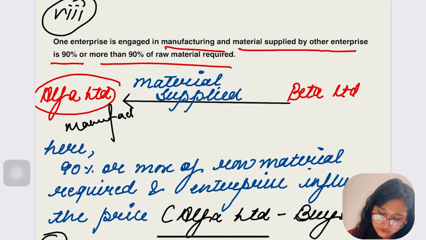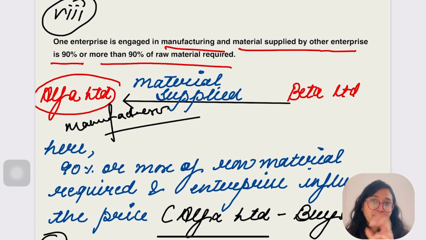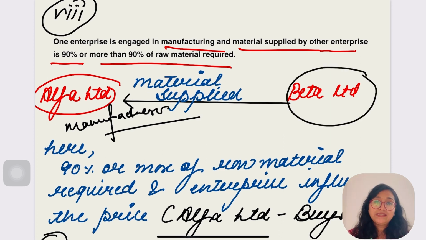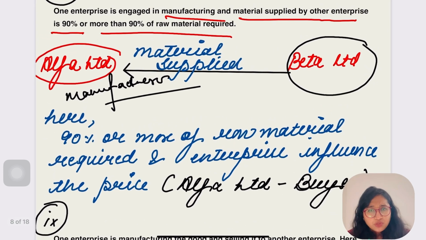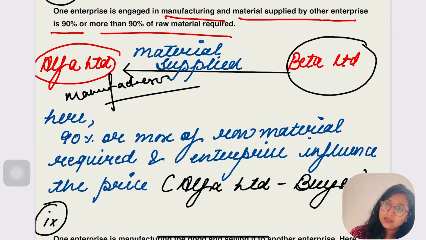Now Beta Limited is supplying material to whom? Alpha Limited. Do you think that in the usual way, when somebody is supplying material to X or Y, they would be termed as associate enterprise?